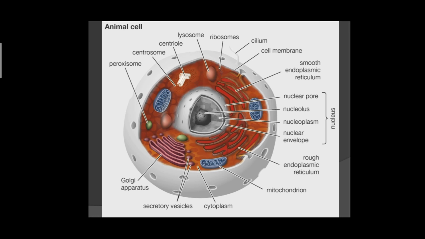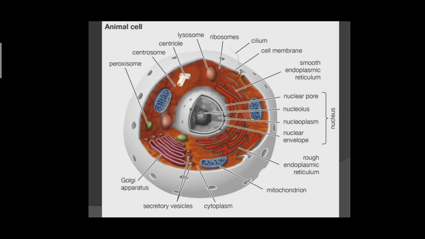But one most important structure which is not labeled is ground substance, because it is not present at a specific site, and the reason is that it is present everywhere in cytoplasm, and that is the ground substance of cytoplasm.